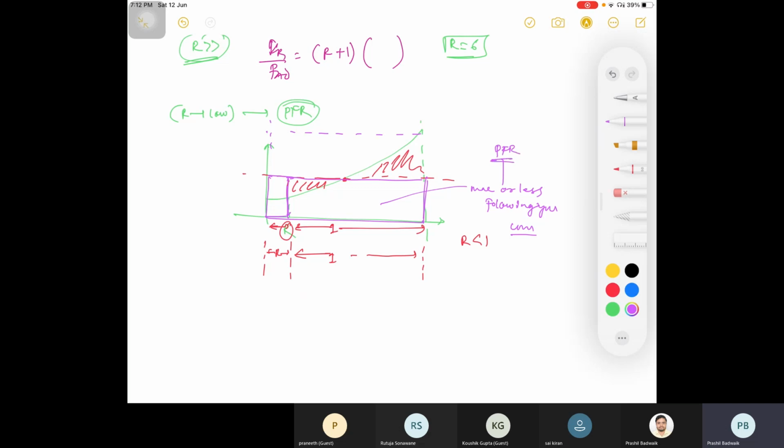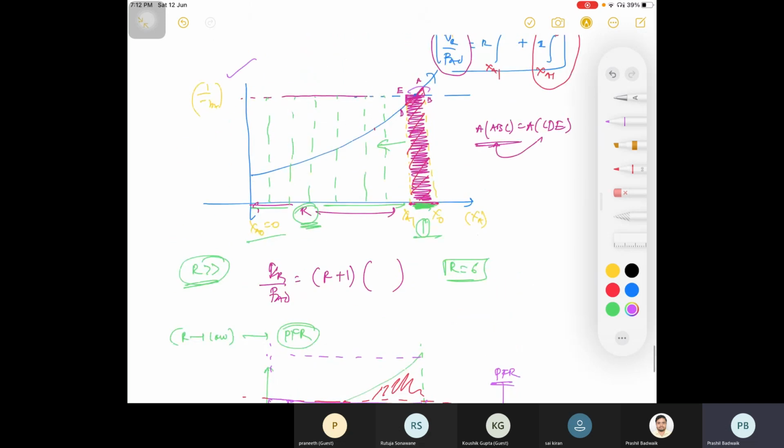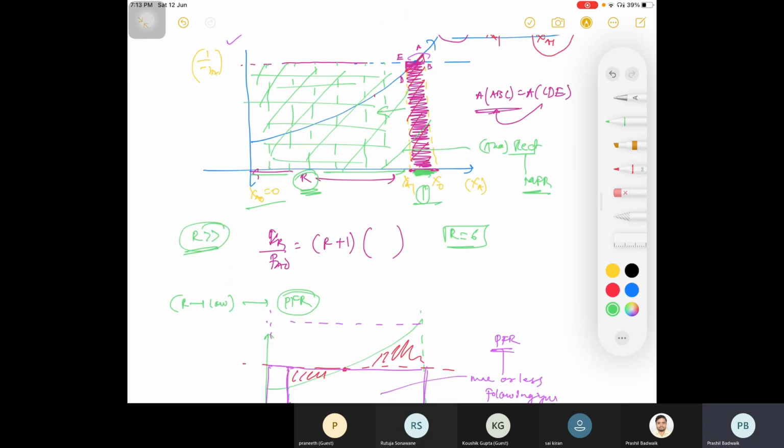And if R is very high, then you know what the curve is. That is this curve, right? Here you are following the entire area, this area, that is the area of a rectangle, which is more or less equal to your MFR. So these are two conditions. When your R is low, you are near to PFR, and if your R is high, then you have the area of a rectangle, and that is equivalent to MFR.